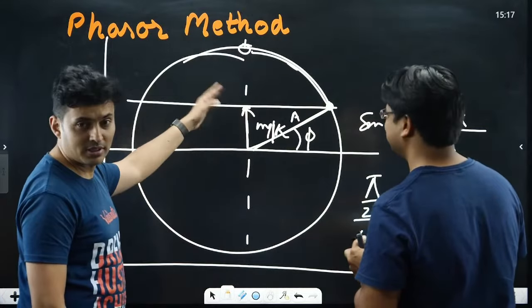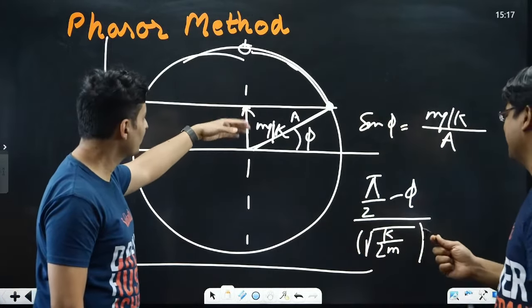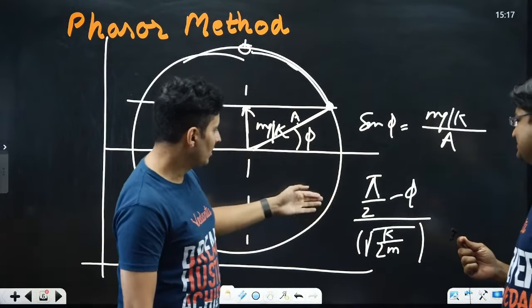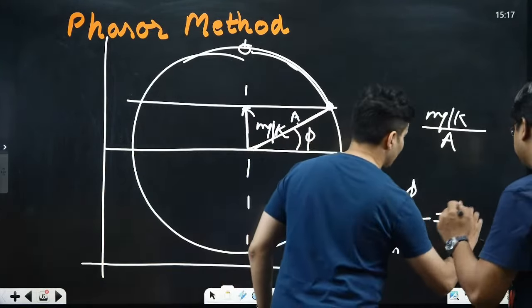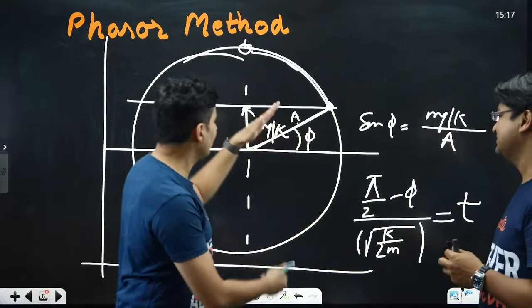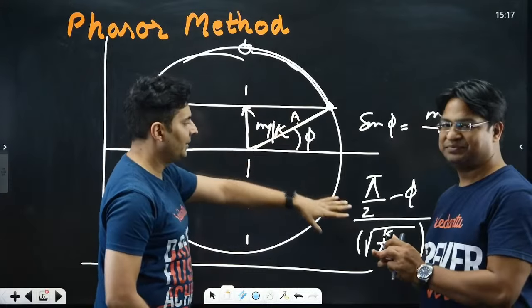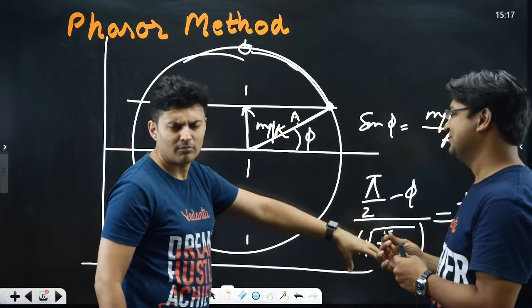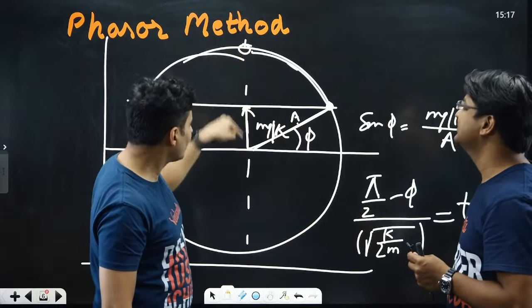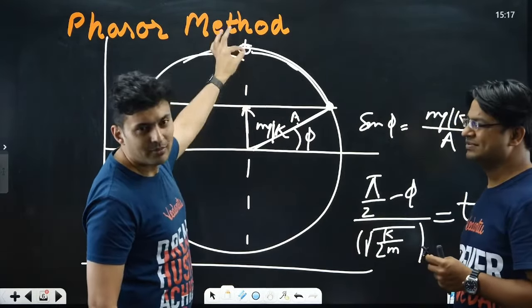I hope you understood this part of the problem. The angle is again, this was the time, and time is again angle divided by angular speed. The angle covered is from here to here, divided by the angular speed, that is the root of k by 2m. And why this angle? Because when you reach here, you have compressed the spring by the maximum amount.